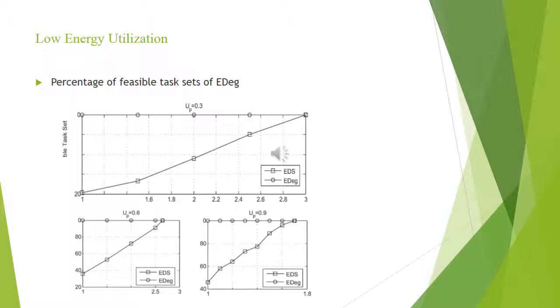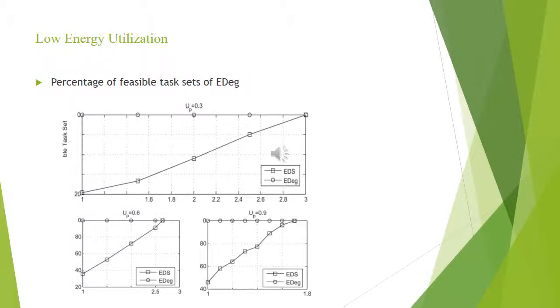When the percentage of feasible task sets which are feasible with EDEG and not with a greedy algorithm like EDS is experimented, the figure shows the processor utilization of 0.3, 0.6, and 0.9 respectively. When the processor utilization UP is 0.3, all task sets are feasible under EDEG when the feasible energy is around 7,100 units. The EDEG will benefit from the idle time to recharge the battery whenever the energy storage is insufficient